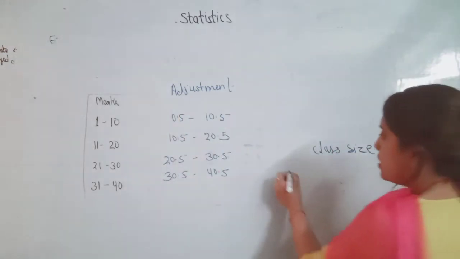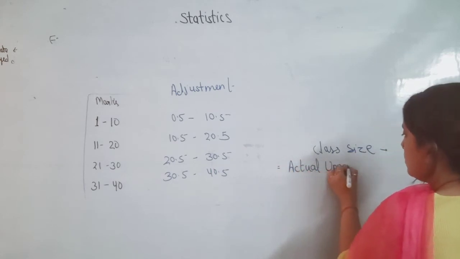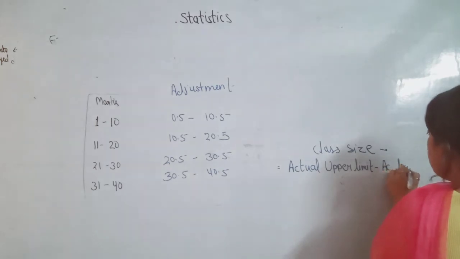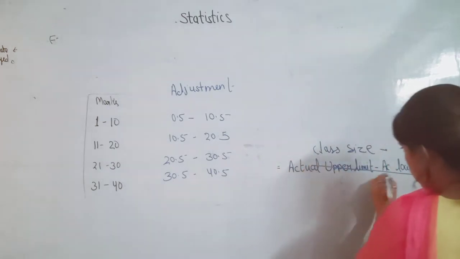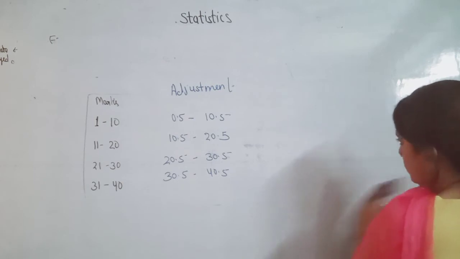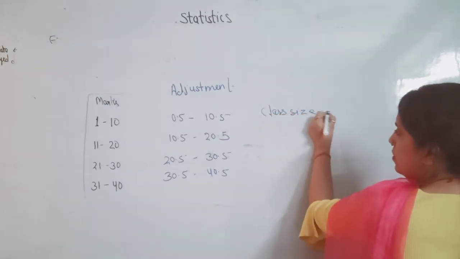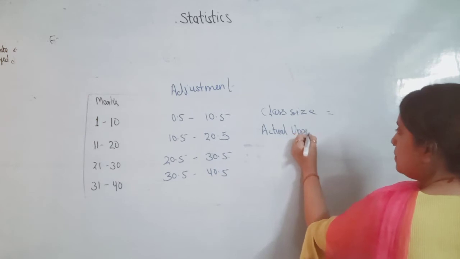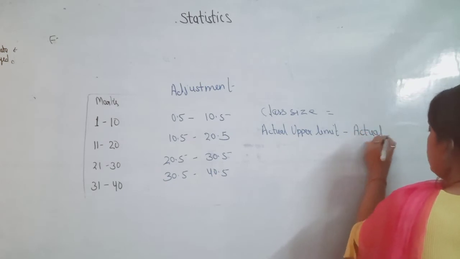So class size is equal to actual upper limit minus actual lower limit.